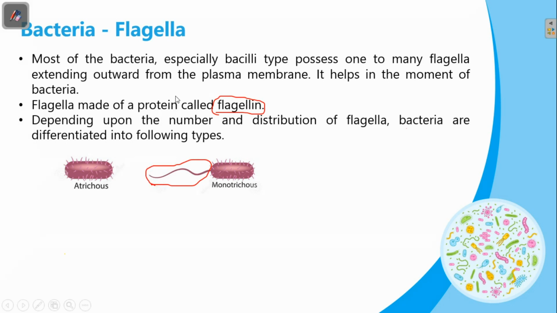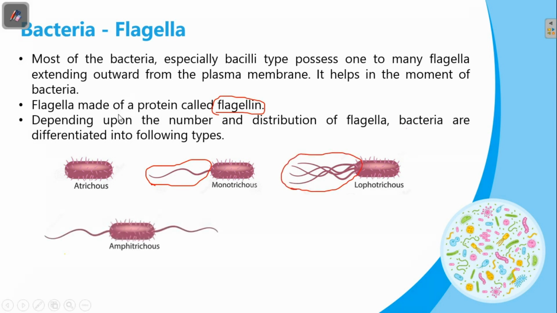Next, lophotrichous. A tuft of flagella present at one side of the bacteria. Amphitrichous. Tuft or single on either side of the bacterial cell.